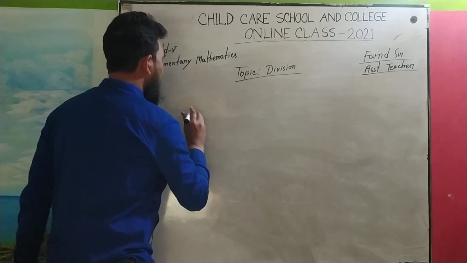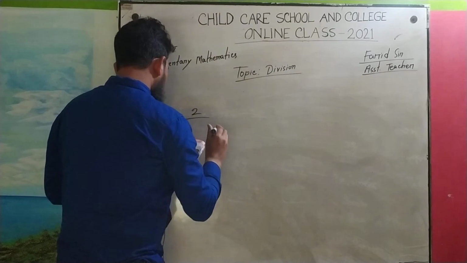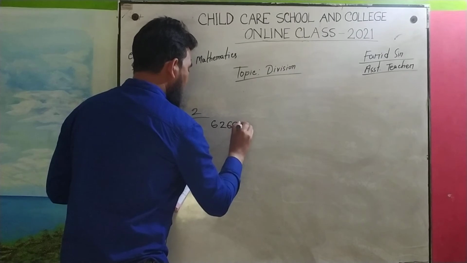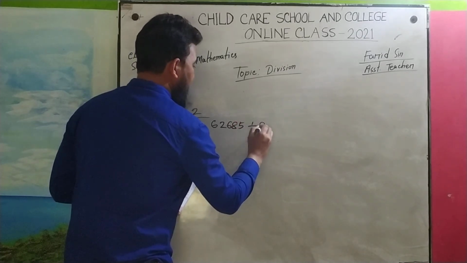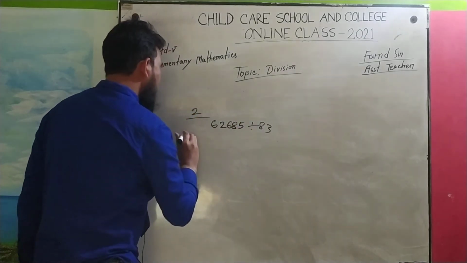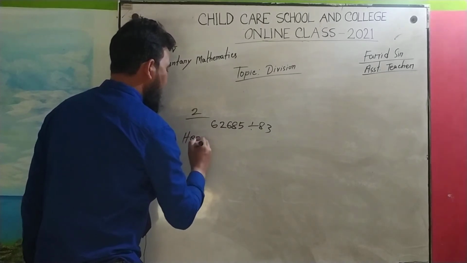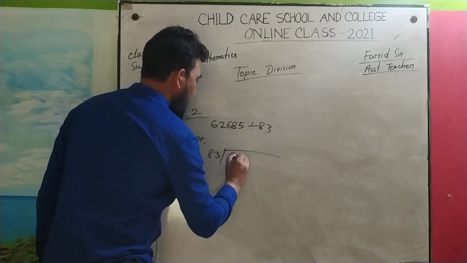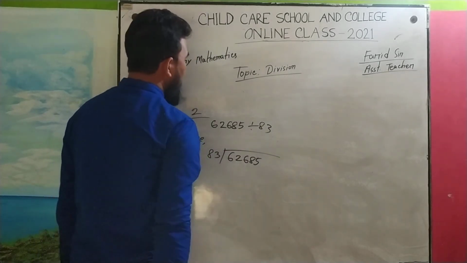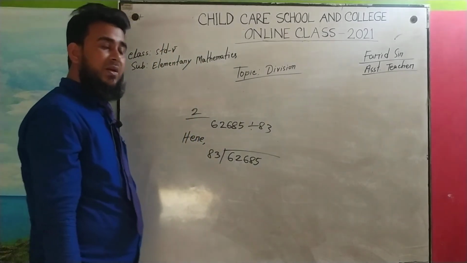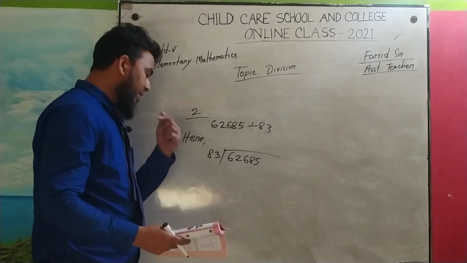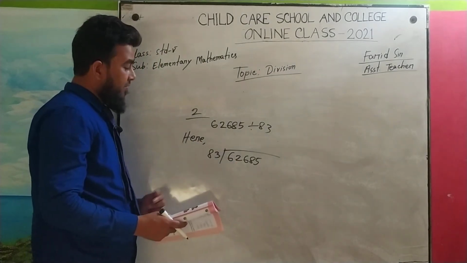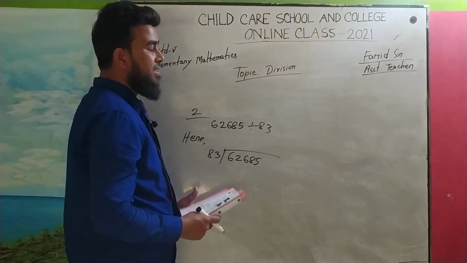Okay, next one. 62,685 divided by 83. Now look here, anyone you can write. So we have to divide 62,685 by 83. Now if we take the first 2 digits, this is not possible because this is smaller than our divisor. We have to take 3 digits, I mean 626.